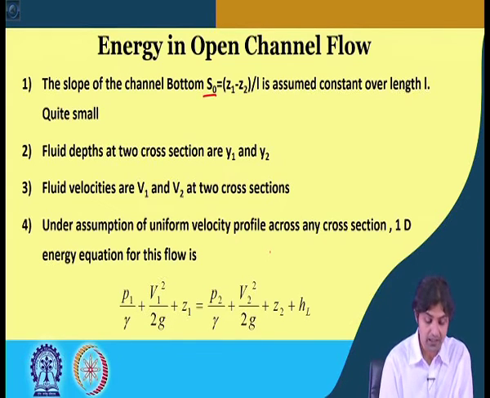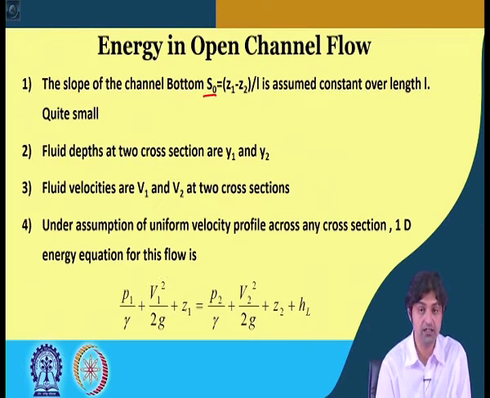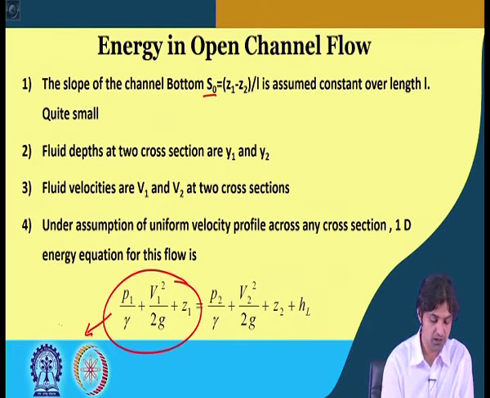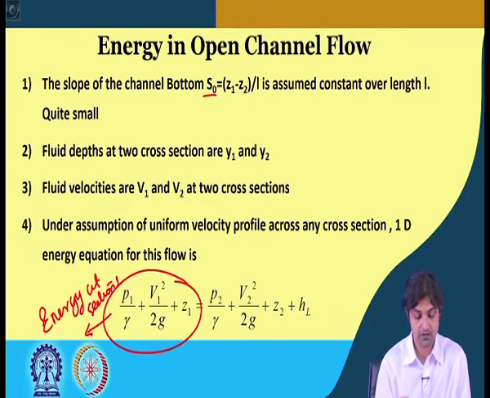P1 by gamma plus V1 square by 2g plus Z1, this is the energy at section 1, is equal to P2 by gamma plus V2 square by 2g plus Z2 plus head loss HL.